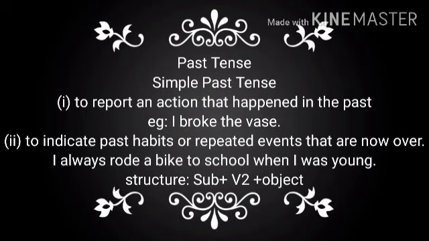Simple past tense. It is used to report an action that happened in the past. For example, I broke the vase. It is also used to indicate past habits or repeated events that are now over. For example, I always rode a bike to school when I was young.